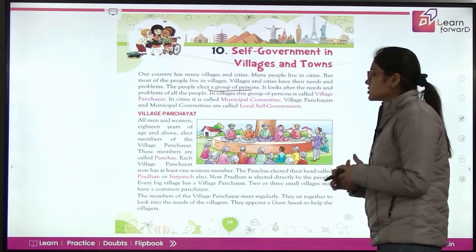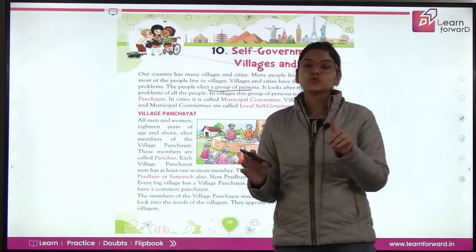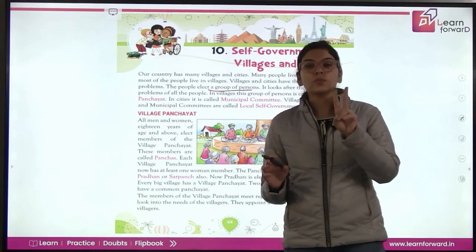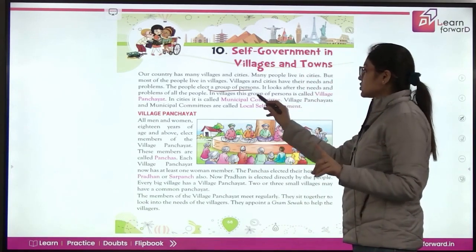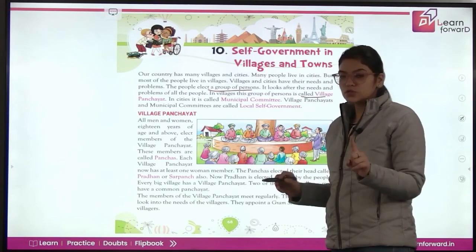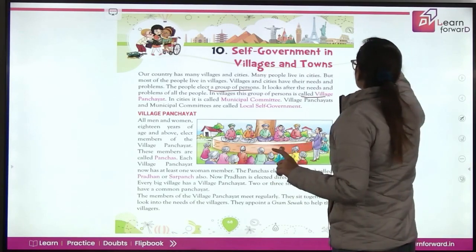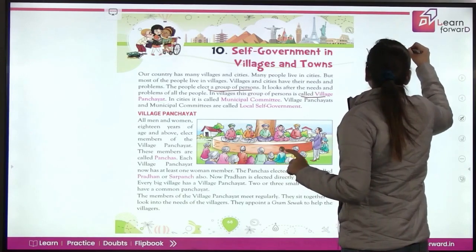In villages, this group of persons is called village panchayat. So don't get confused between village panchayat and your municipal committee. The difference is that in the village, the group of persons is called village panchayat, and in the cities it is known as municipal committee. So village is your village panchayat, ये तो नाम से ही पता लग जाएगा.